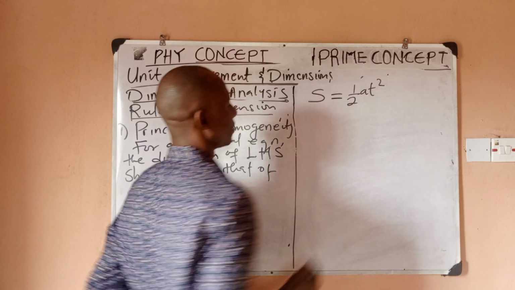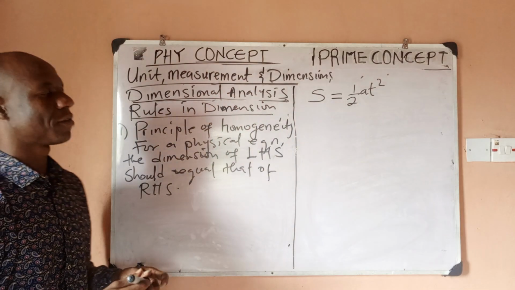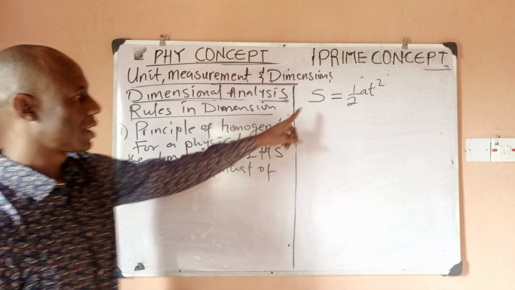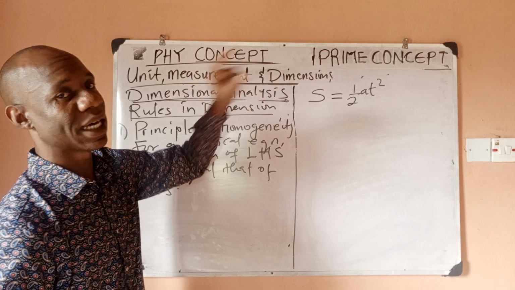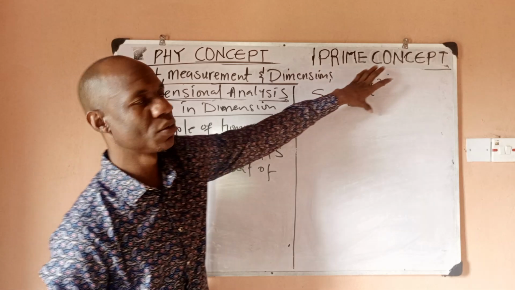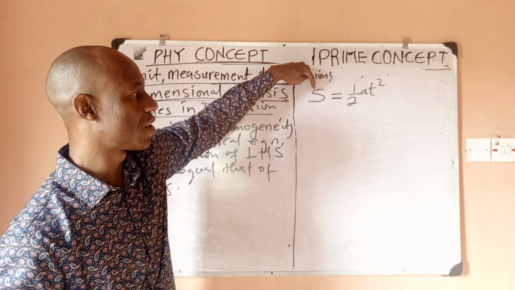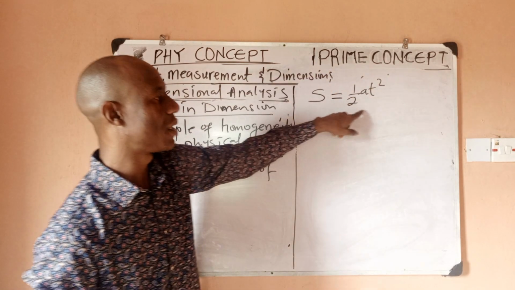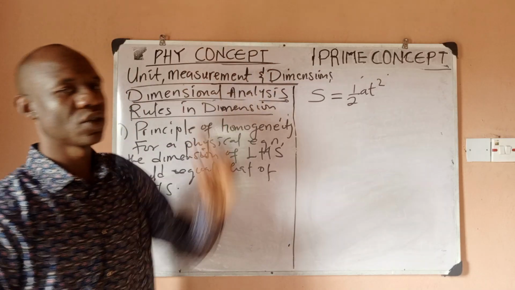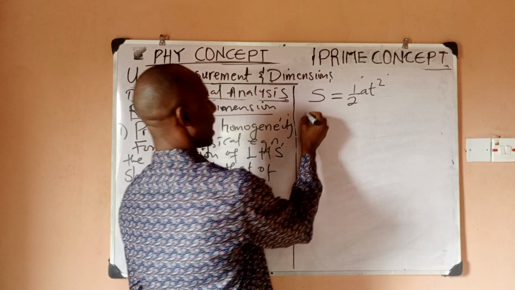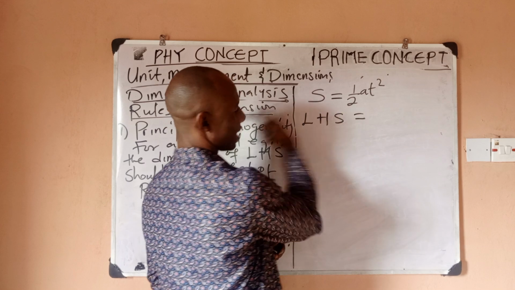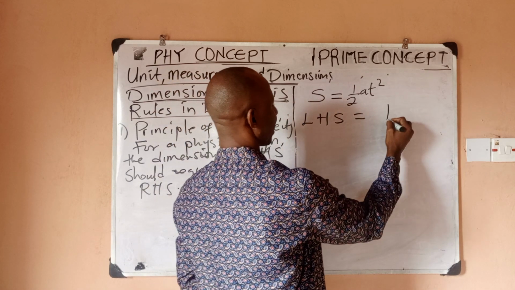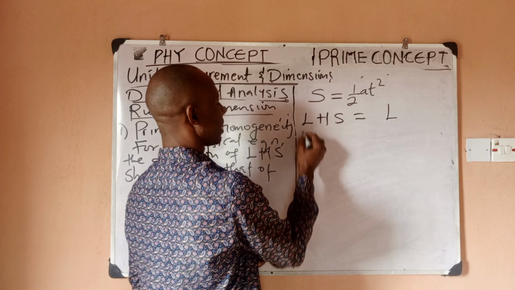And they tell you that the dimension of S is capital L. For this equation to be true, it means that if the dimension of S is capital L, the dimension of this side should also be capital L. So let's check. Our left-hand side, which is S, the dimension is capital L. So let's check the dimension of the right-hand side.